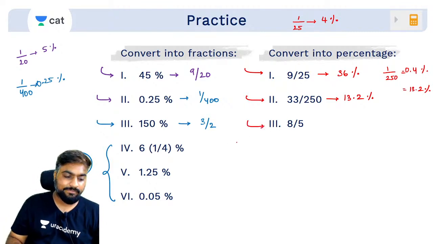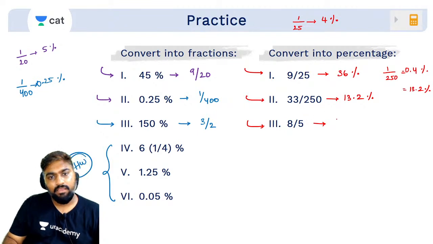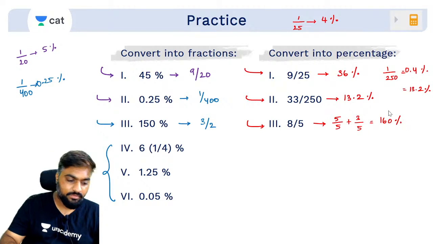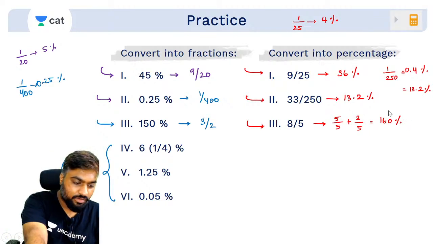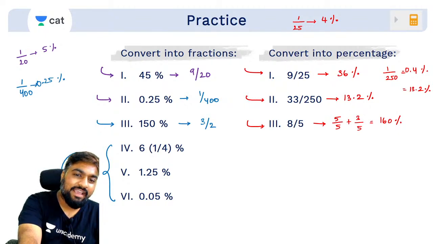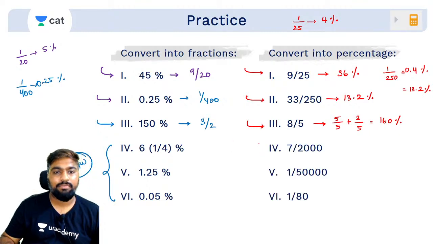8/5 कितना होगा? 8/5 in terms of percentage. How much is 8/5 in terms of percentage? 5/5 plus 3/5. 100 plus 60, 160%. Very good. Not 40, Anmol. नहीं. 4/5 is 80%. So 8/5 will be double of that. Yes, ये तीनों आपके homework है.